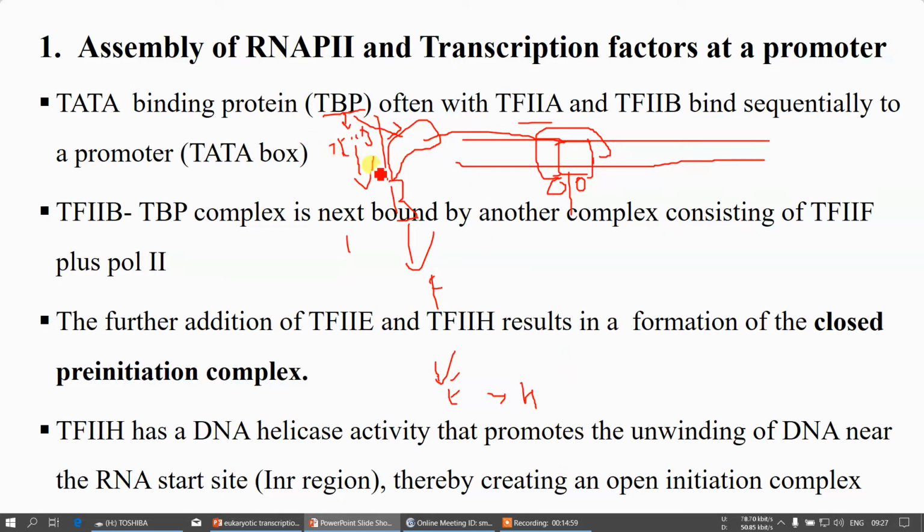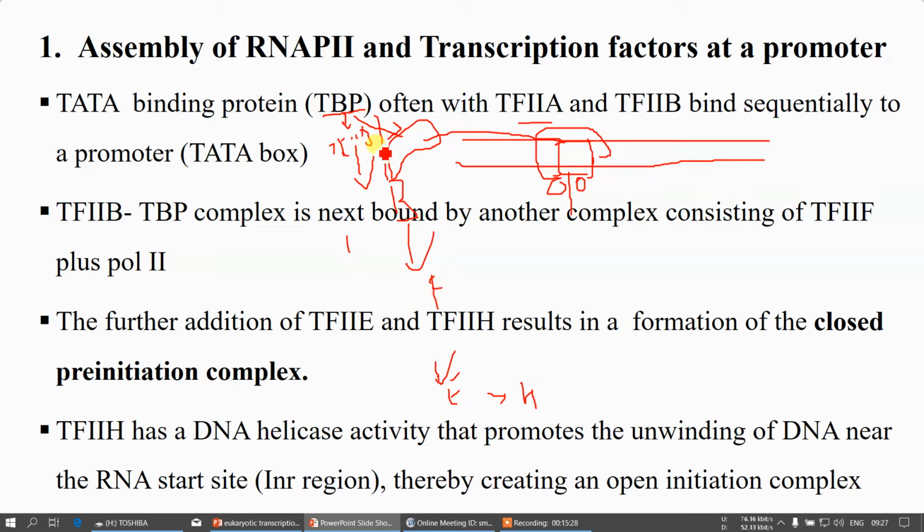Once again I am telling you, the first initial requirement is recognition of your TATA box. This TATA box will be recognized by the TATA binding protein. After that it will be added with transcription factor 2D, followed by 2A and 2B, 2F, 2E, and finally 2H.